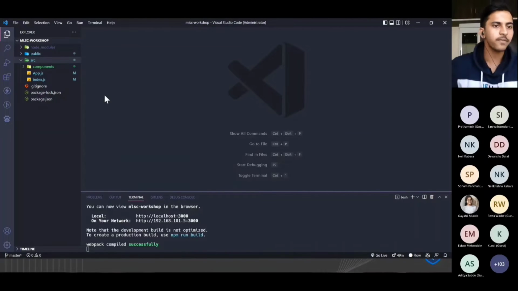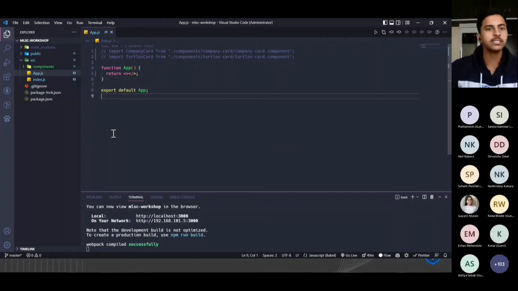So here is my VS Code. Before going to the styling and all the parts, first go to the file structure. Here you can see there is app.js, which is the parent component, right? This is the functional component we will be using, and to export the component, as Sania said, we can use export default, and after that the name of that particular component.